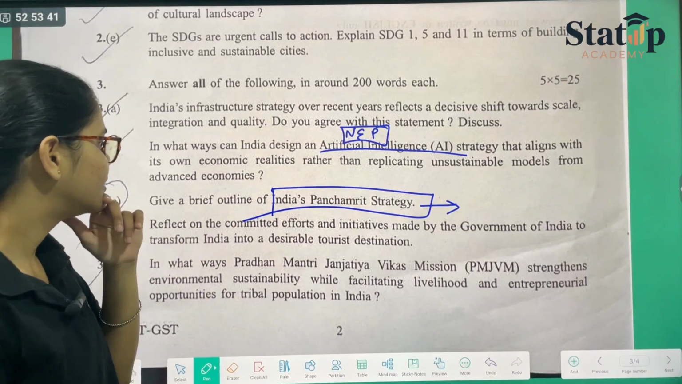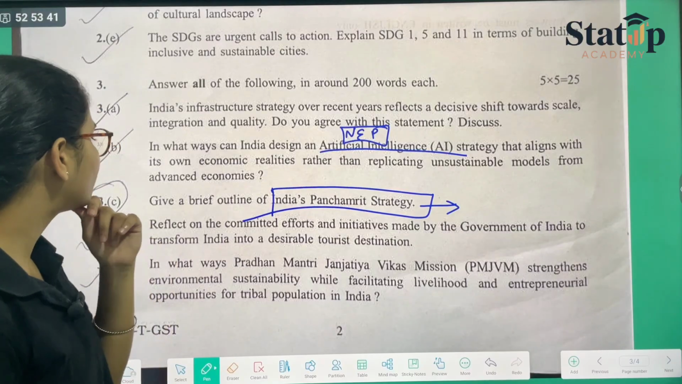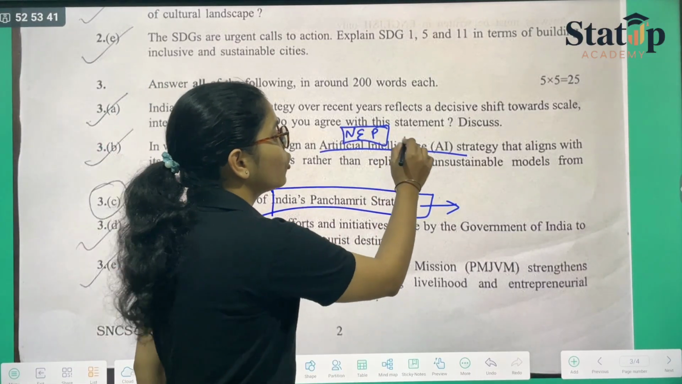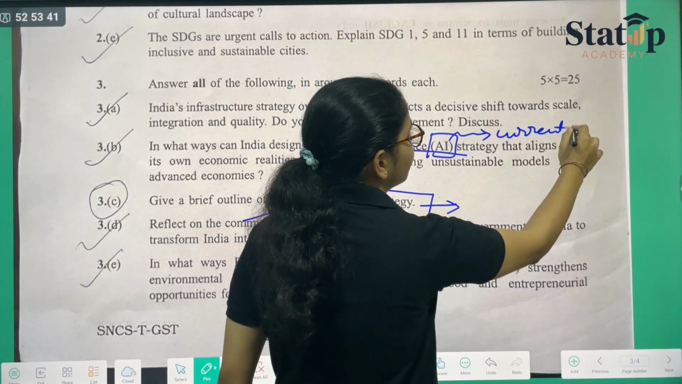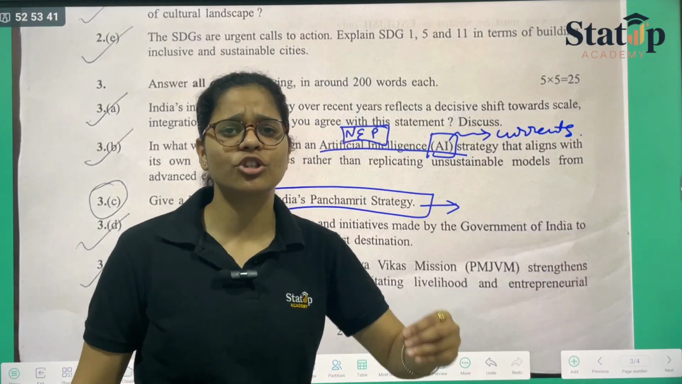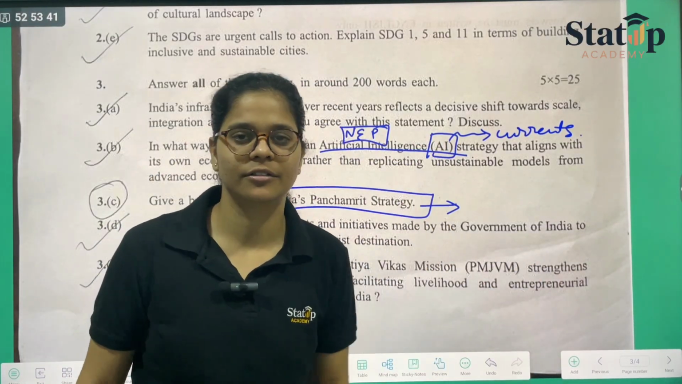Reflect on the committed efforts and initiatives made by the government of India to transform India into a desirable tourist destination. And on this AI particular thing, we did current affairs. Many current affairs we did. I would suggest many, many. If you could have mentioned either of them, at least you can gain a mark.